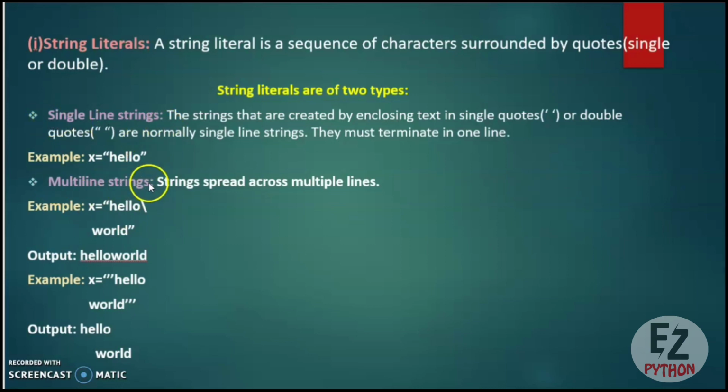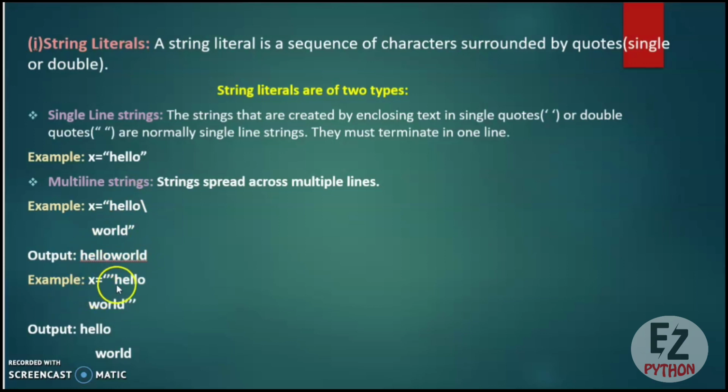Next is multi-line string. Strings that spread across multiple lines are known as multi-line strings. Here I have shown you 2 examples. You can see the first one, x equal to "hello" in double quotes, and there is a backward slash after that, and then "world", and then closing the double quotes. So here you can see hello is written in one line. In the second line we have written world. Now we have included a backward slash over here. So when you try to print the value of x, it will show you the output hello world together. So if you are writing this backward slash, it will show you both the strings together on the screen without any space.